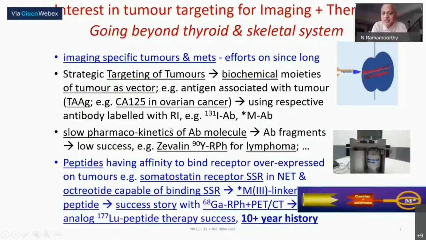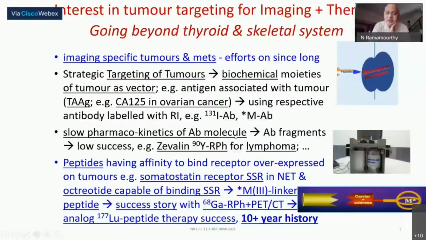Even though the principle of this antibody going and binding to the tumor-associated antigen and therefore targeting the tumor was real, in practical terms, to be able to get a radioisotope like what we are interested in, iodine, technetium, and be able to do an imaging, this was extremely difficult. It did not really much take off. But there had been a limited success.